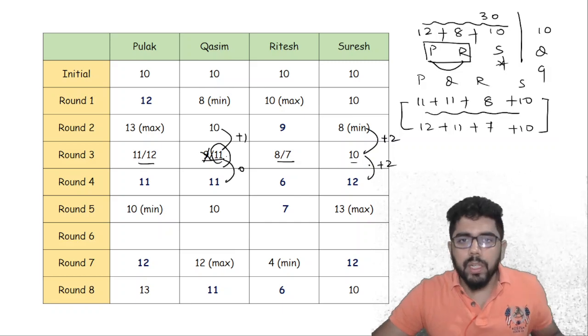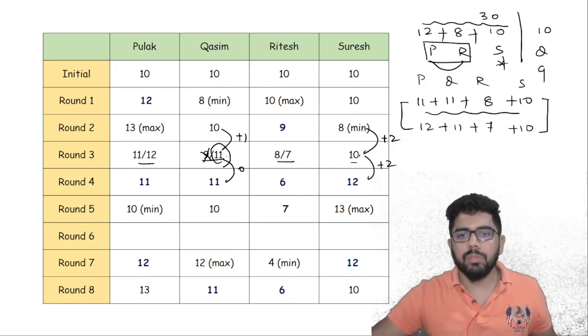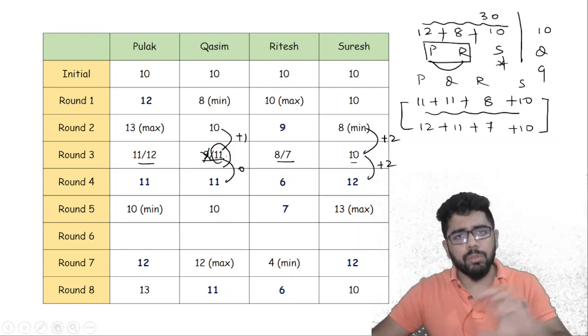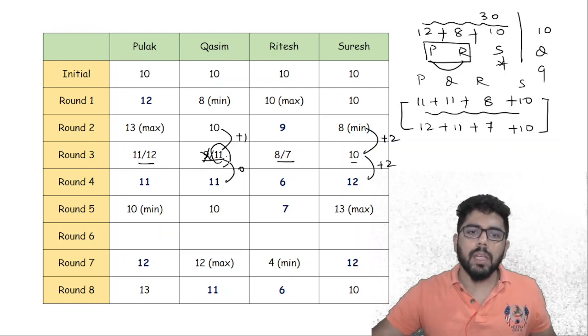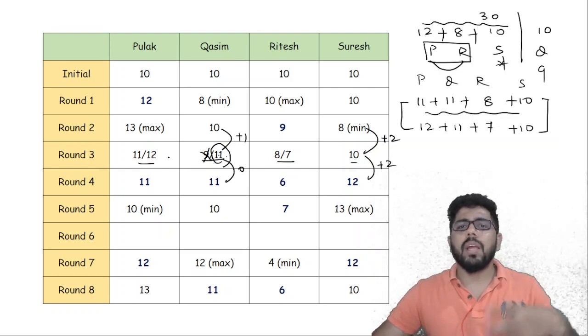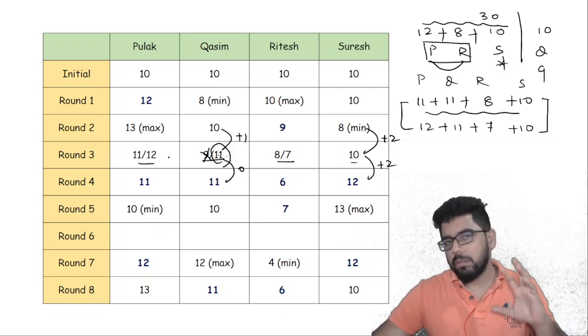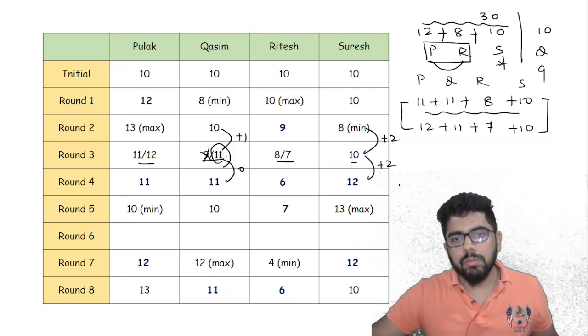So who can be paired with Suresh in that case? When I'm going from round 3 to round 4, Suresh has to have an increase of 2. So somebody has to take a decrease of 2. So that somebody has to be Ritesh, because it cannot be Kasim, because Kasim's score is constant. And it cannot be Pulak, because Pulak at best can take a decrease of 1. So Suresh has to be playing Ritesh in round 4.